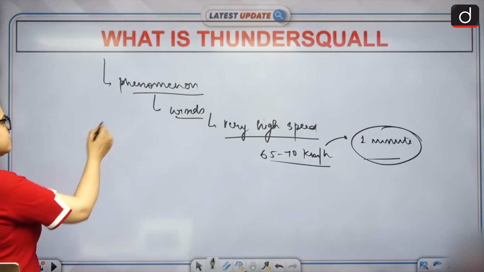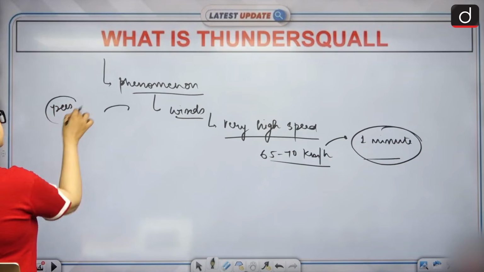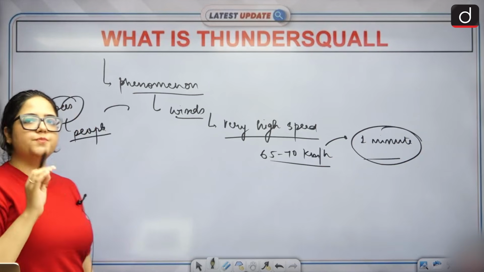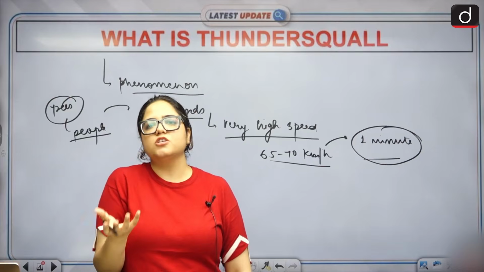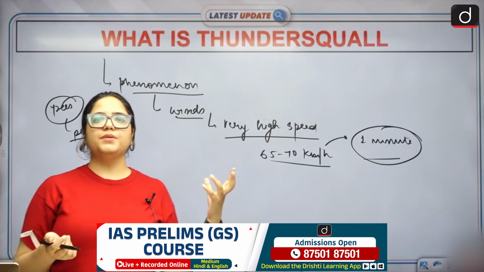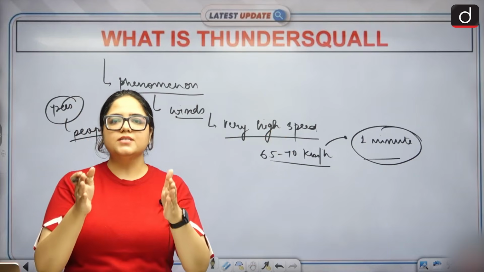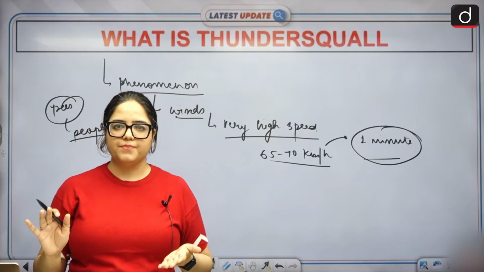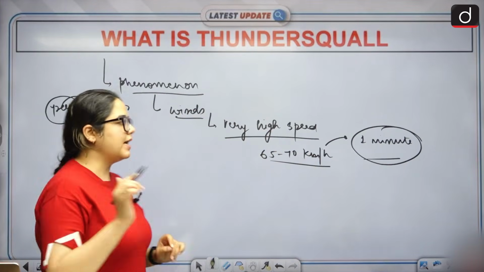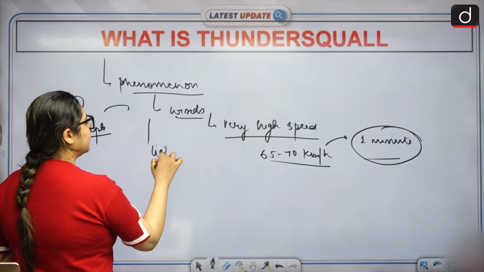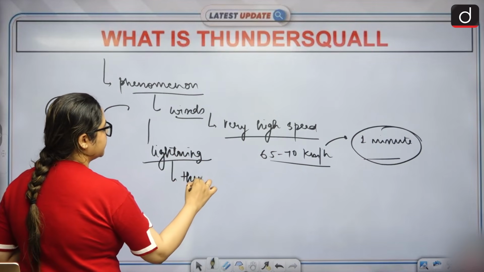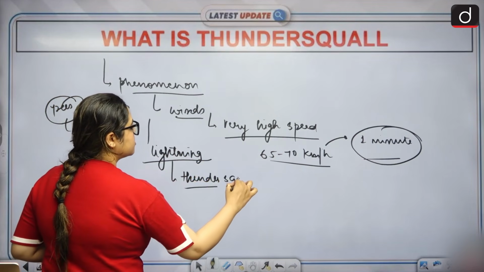Massive destruction happens. You see, trees have fallen down and people have gone missing. And the major problem here is that we don't have such kind of infrastructure to protect us from this, right? The very incident is winds blow at a very high speed and along with lightning, and that's why we call it thunder squall. The lightning gives the thunder part.